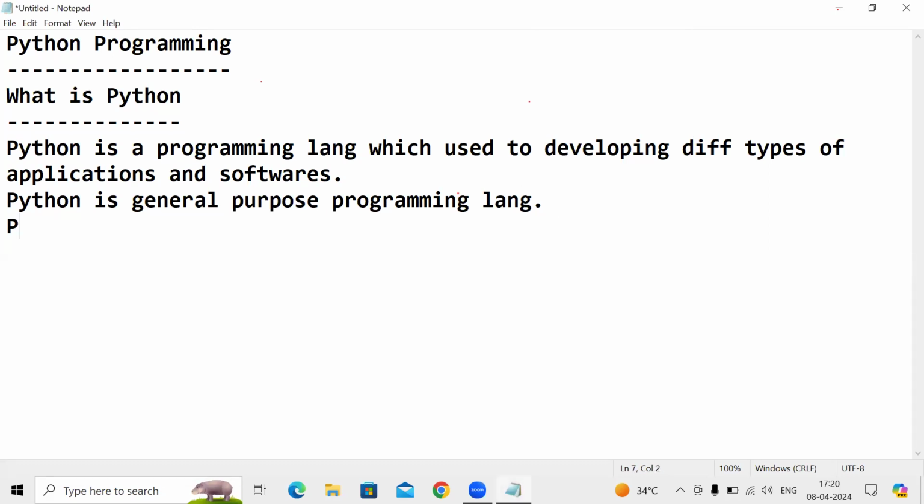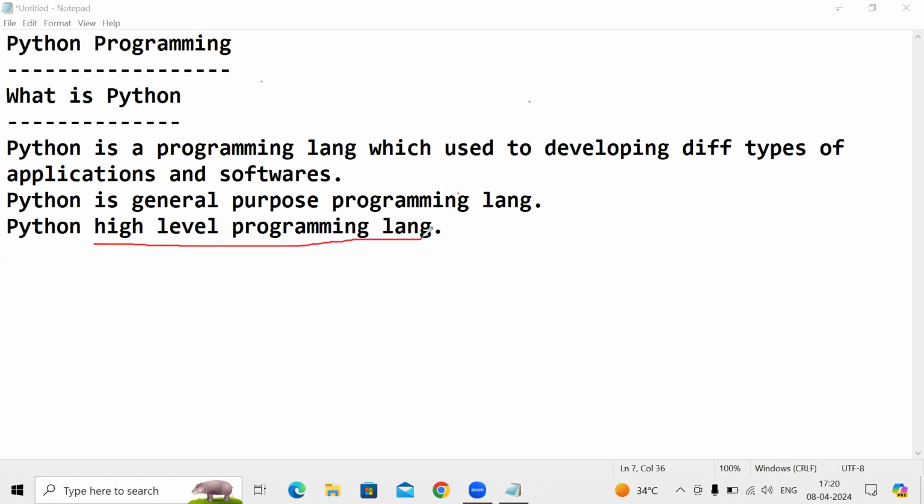And one more point is Python is a high level programming language. The meaning of high level programming language is that it is in simple English format. We can easily understand the language.